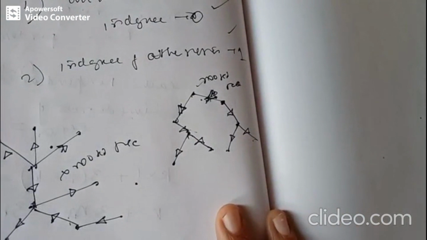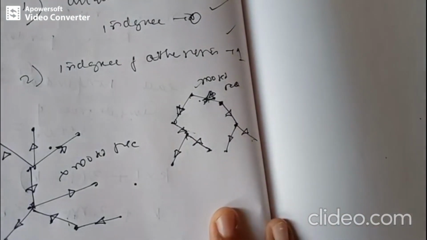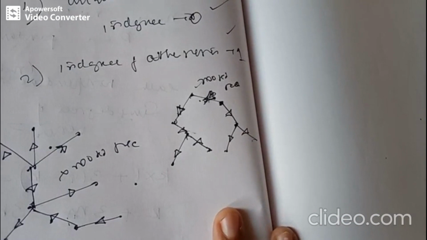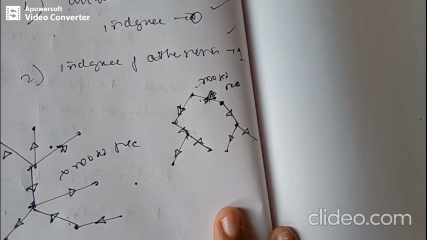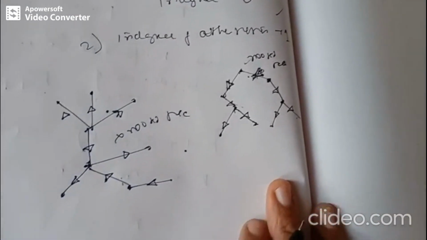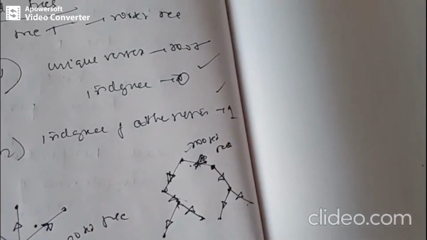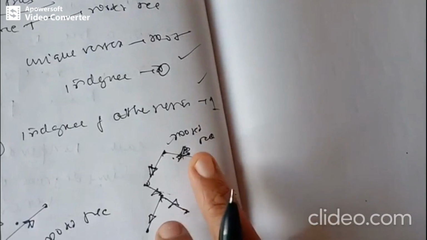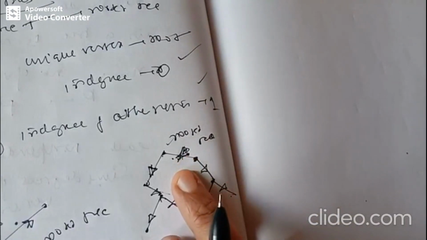Okay. Next, we will talk about the level number, ancestor, descendant, parent, child, siblings and internal vertex as well as leaves. So, what can we say about the level number? If a vertex V of the rooted tree is at a path of length k from the root, it is said to be in the kth level or has level number k.